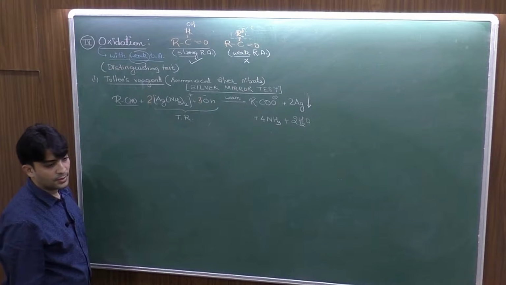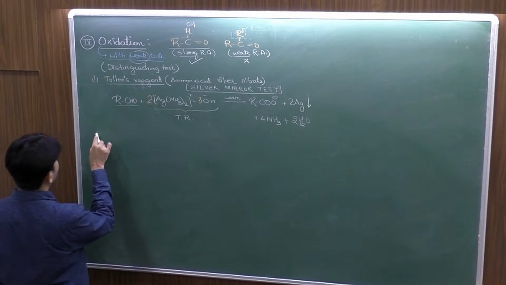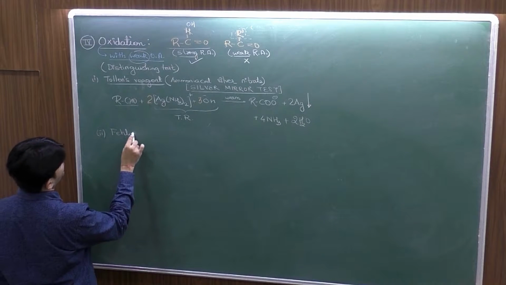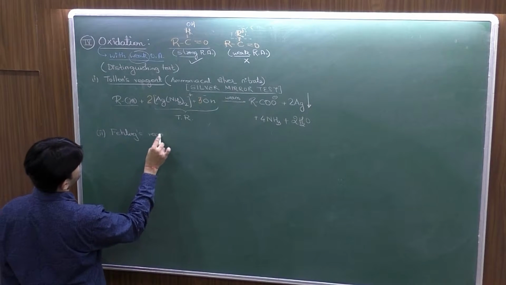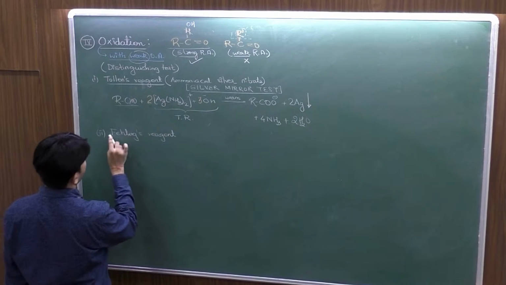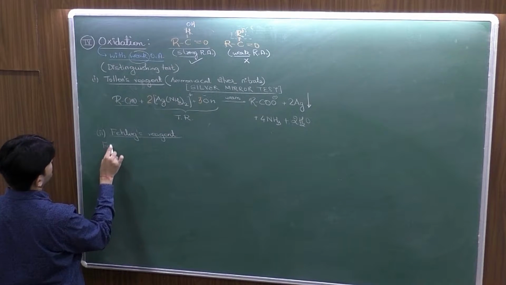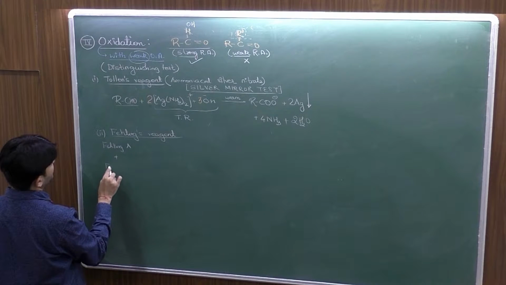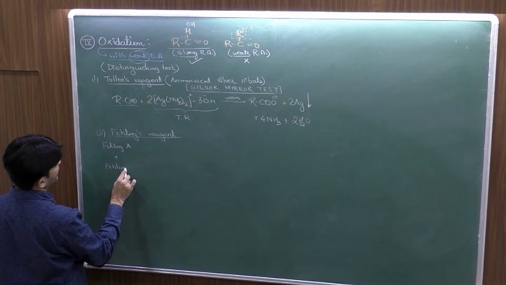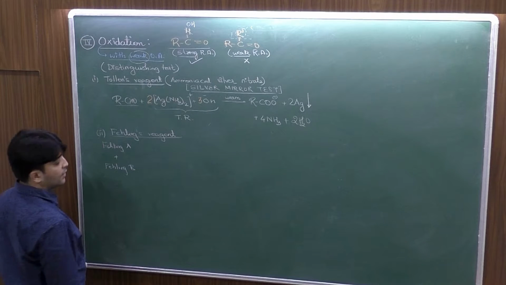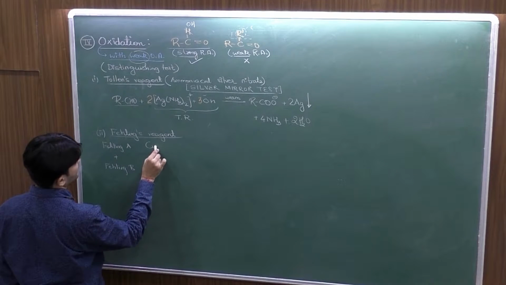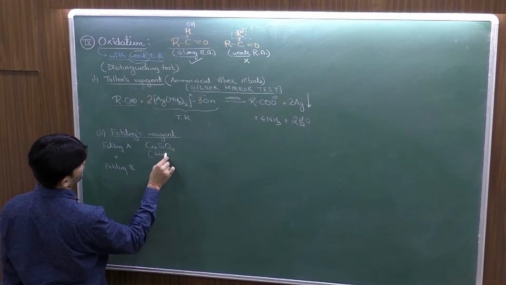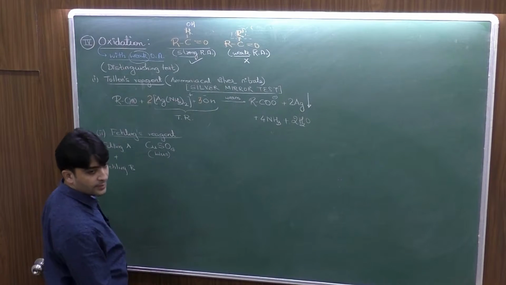That is important. Okay. Now the second test is Fehling's test done using a Fehling's reagent. Fehling's reagent is a solution prepared in the laboratory by using Fehling A and Fehling B. Now this Fehling A solution is cupric sulfate, which is blue colored solution, famously blue vitriol bhi bolte hain.